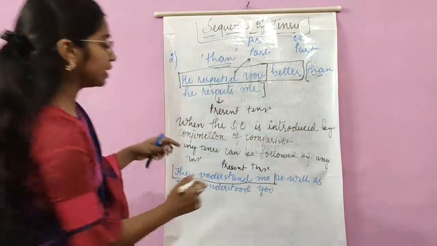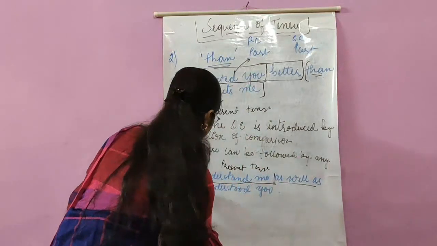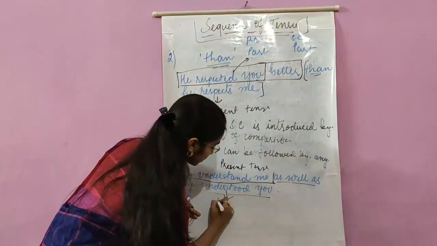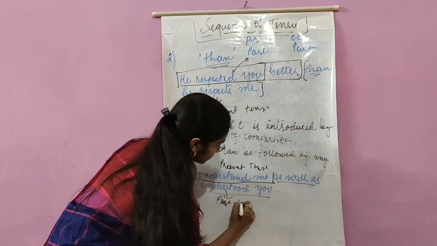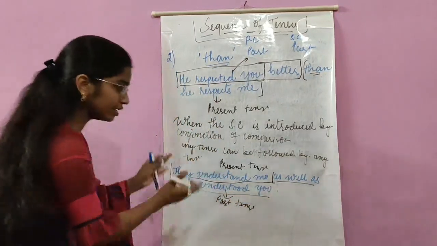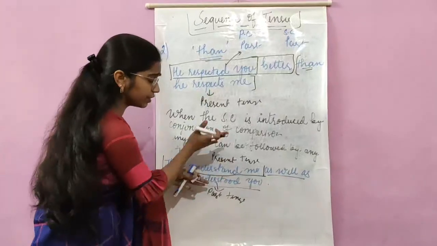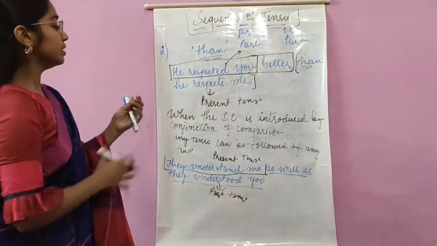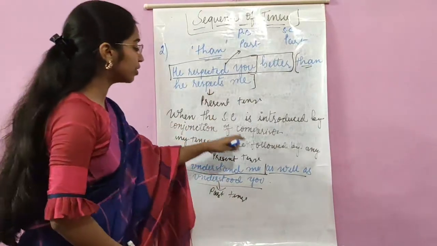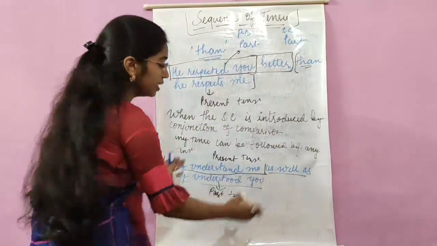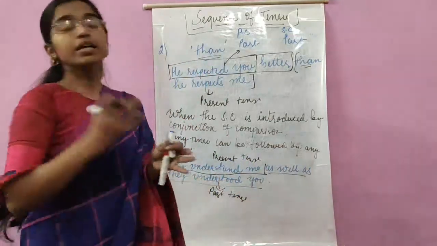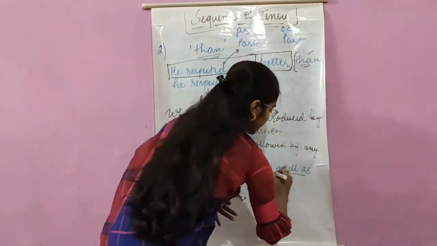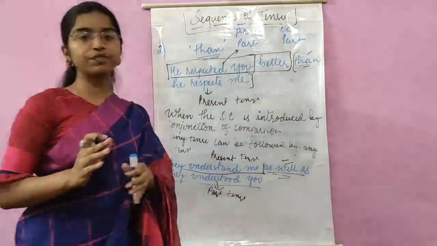What is the subordinate clause? "As well as they understood you." What is the tense over here? "Understood." That means it is in past tense. Why did I reverse the order over here? So that you understand that this subordinate clause has been introduced by a conjunction of comparison. The previous one was "than"; again "as well as" is also a conjunction of comparison.